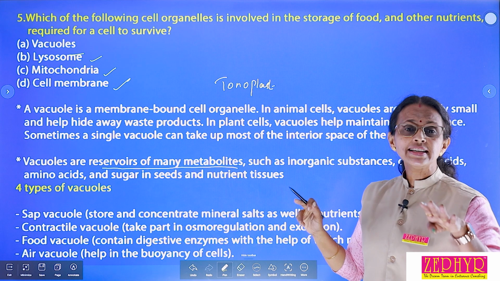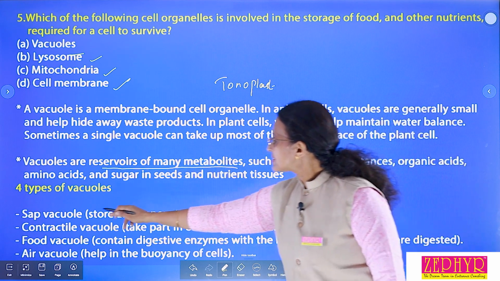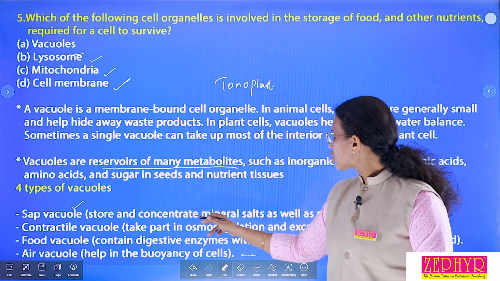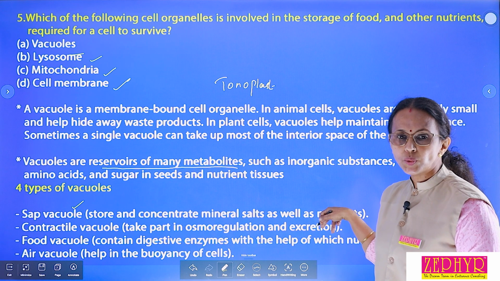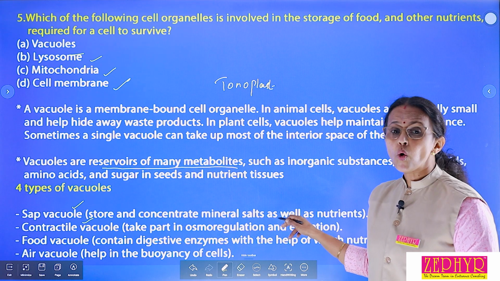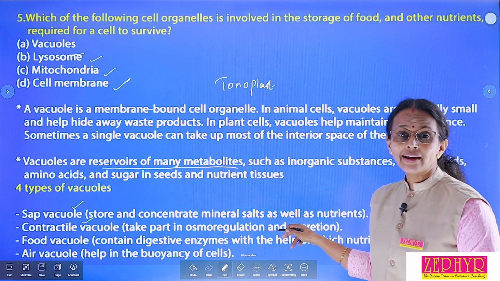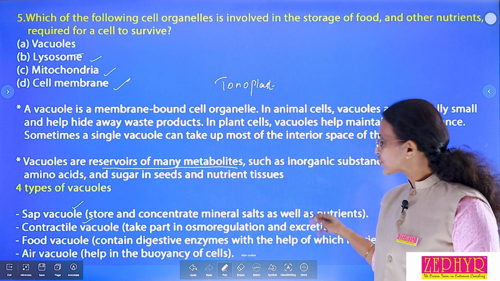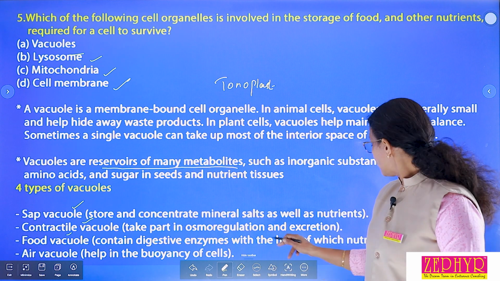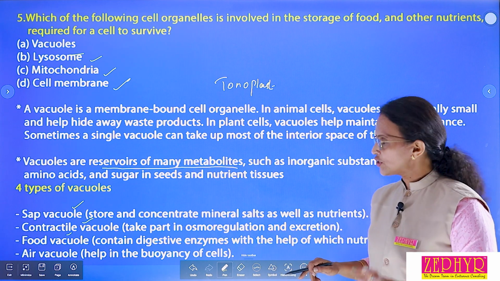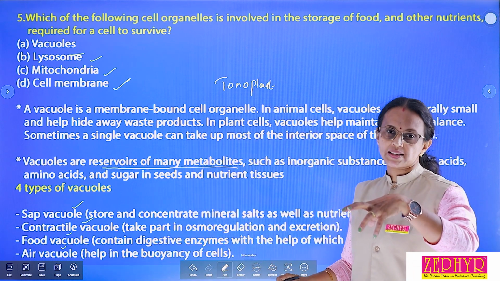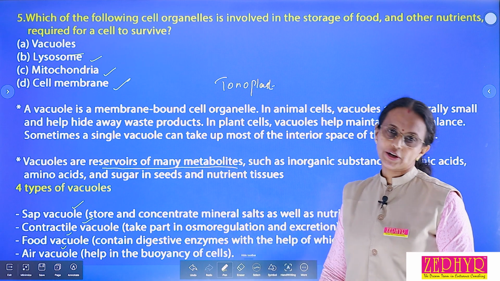There are different kinds of vacuoles. First one, sap vacuole. Sap vacuole function, store and concentrate mineral salt as well as nutrient. Second one, contractile vacuole, takes part in osmoregulation, maintenance of ionic balance of the body, and excretion. Food vacuole contains digestive enzyme with the help of which nutrients are digested. And last is air vacuole, helps in buoyancy of the cell. These are the four types of vacuole.